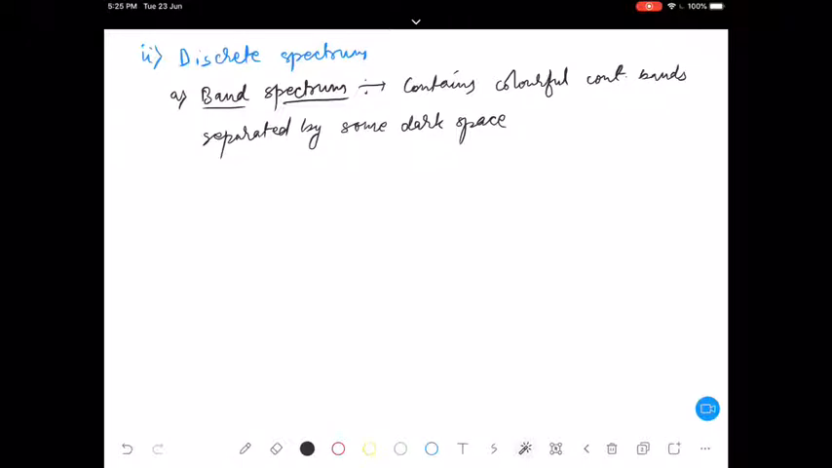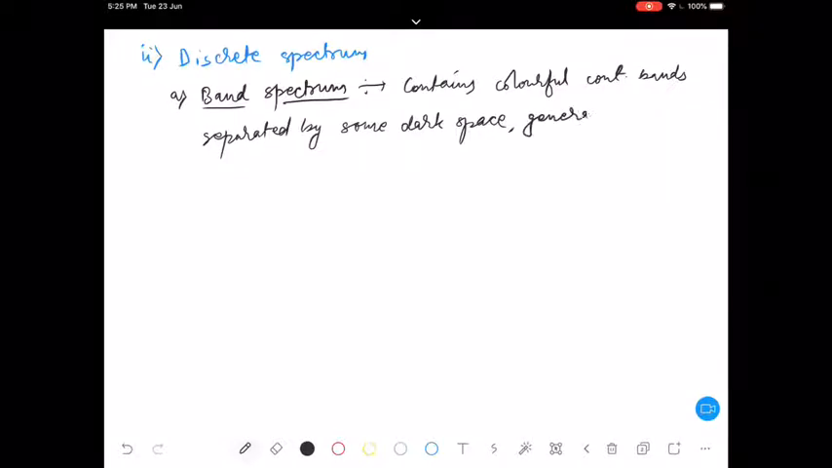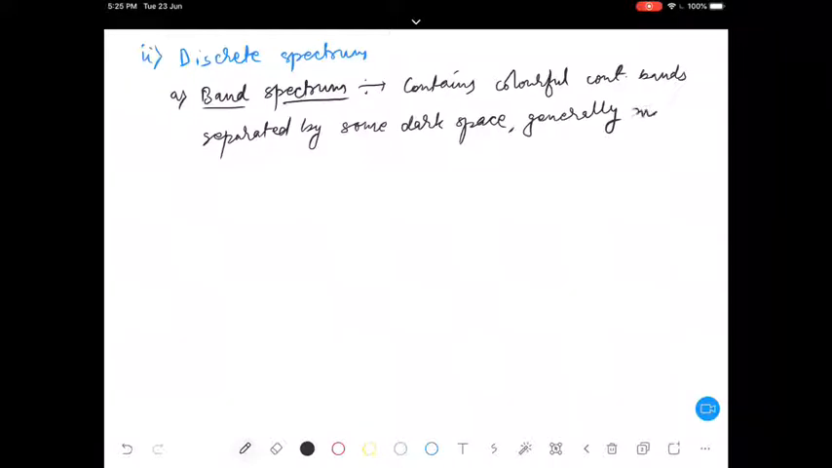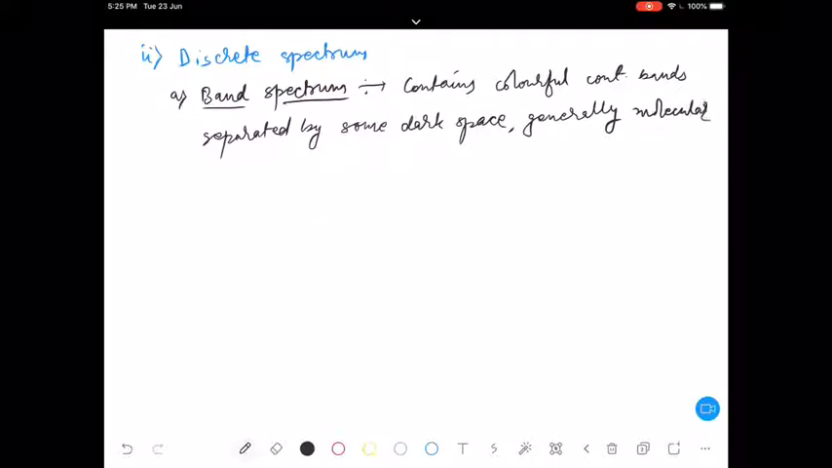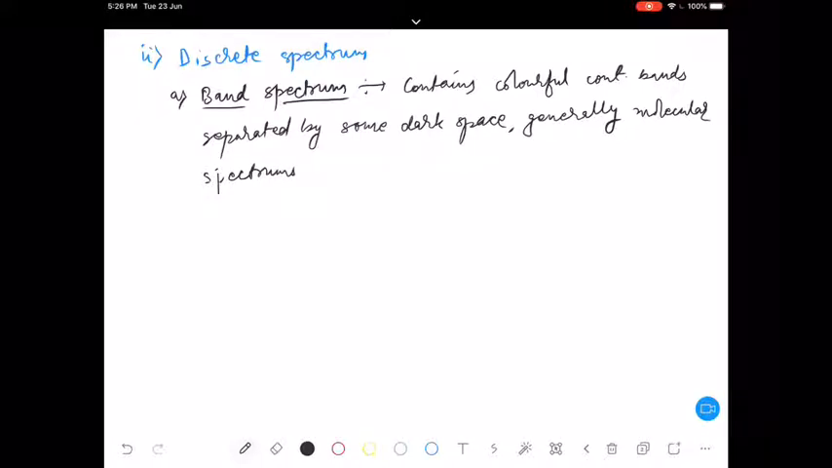And it is not necessary that we write about colorful bands only. Okay, here generally, again I am writing generally, not always, molecular spectrums are known as band spectrum.